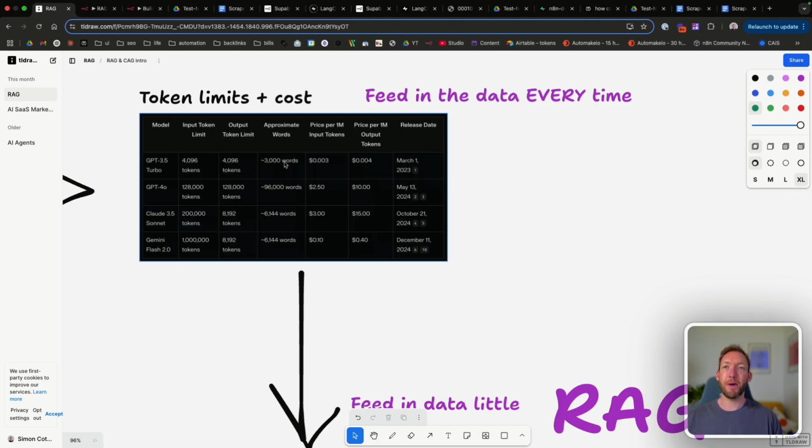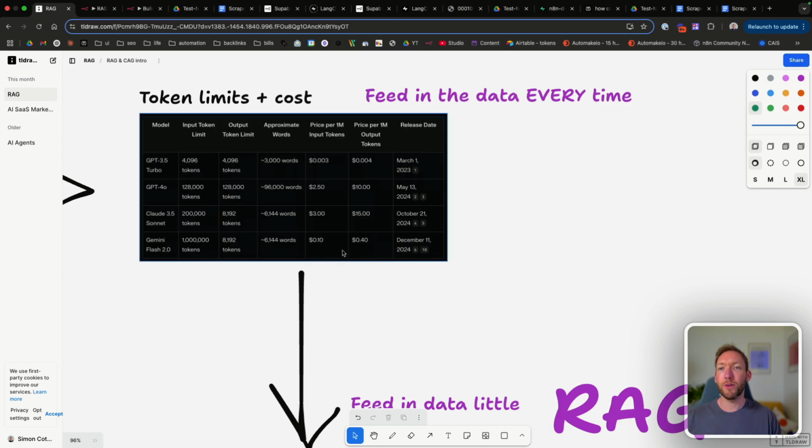So RAG became popular because actually the token windows were relatively small, and then the models that had a larger amount of token windows were more expensive. So GPT-4o, for example, had a much larger token window of 128,000 tokens, but actually it was $2.5 per token. So RAG was a way to feed in data little by little so that we'd save that token cost, but also respect the token limits of the smaller models.